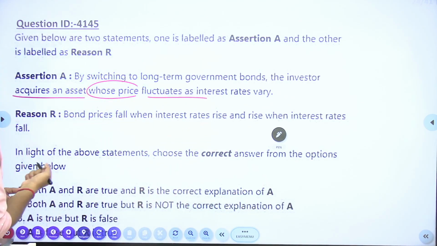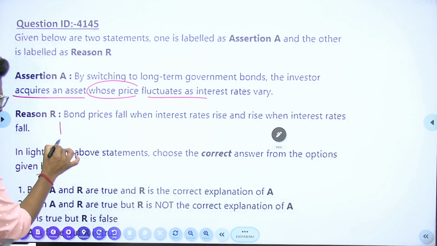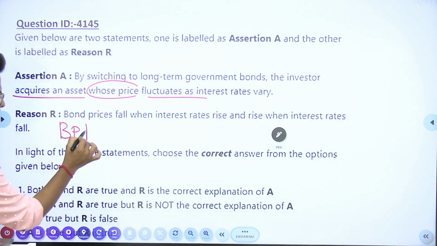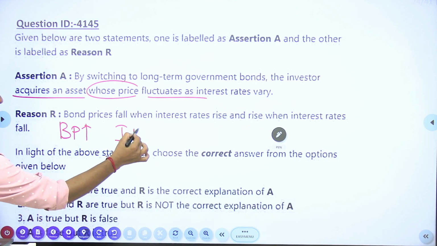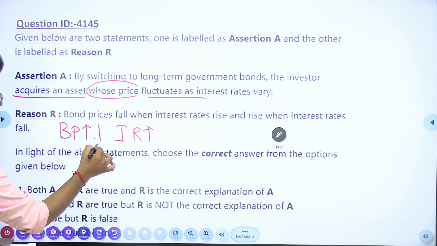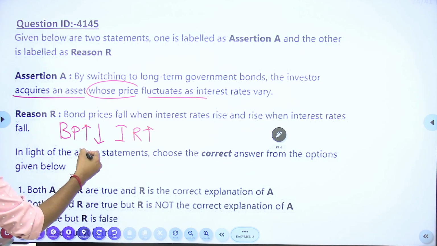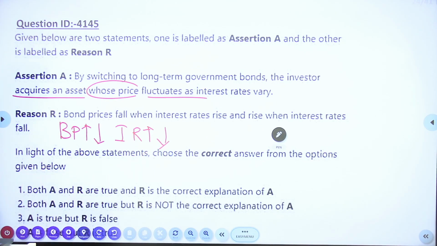And here bond prices fall when interest rates rise and rise when interest rates fall. So it is a direct relationship they are saying.